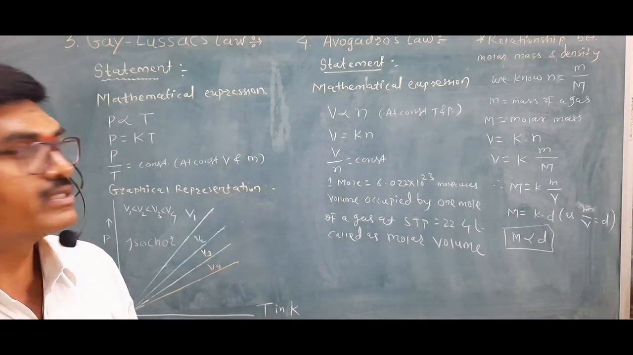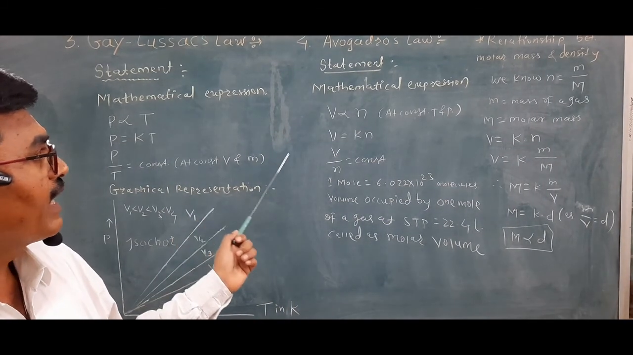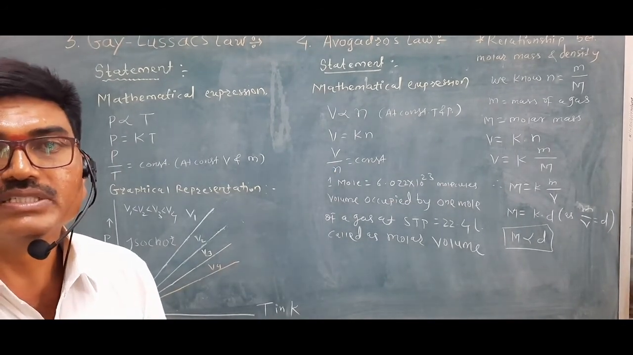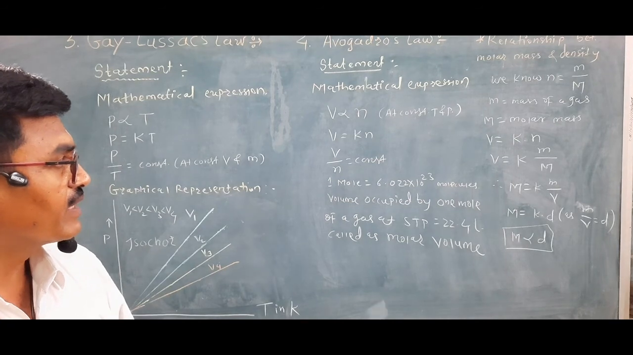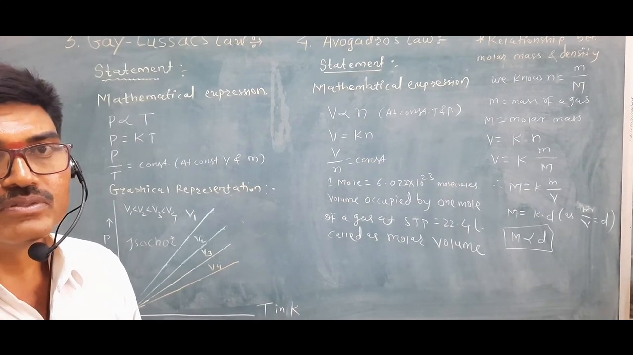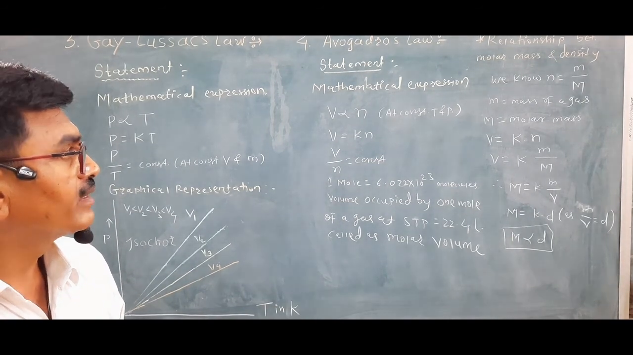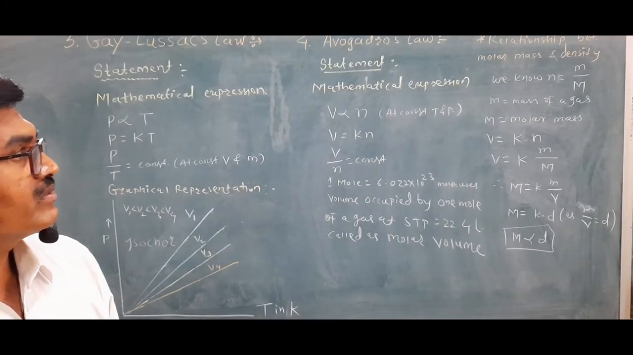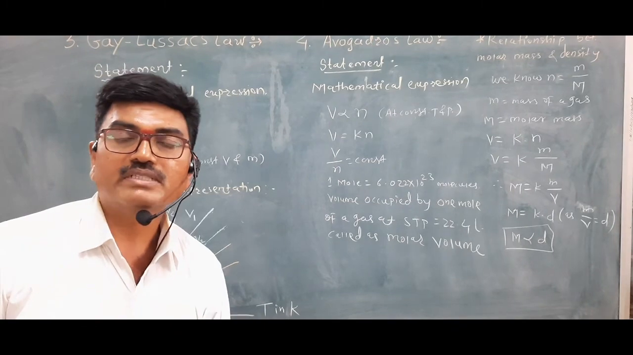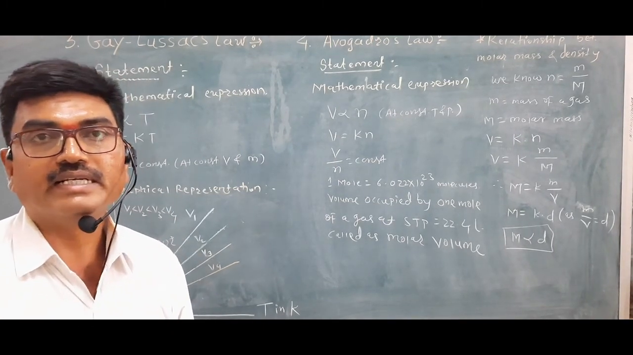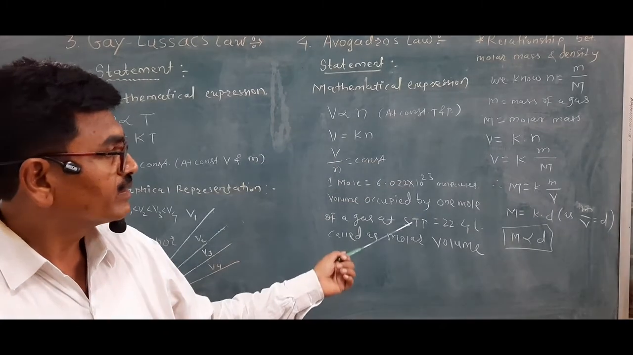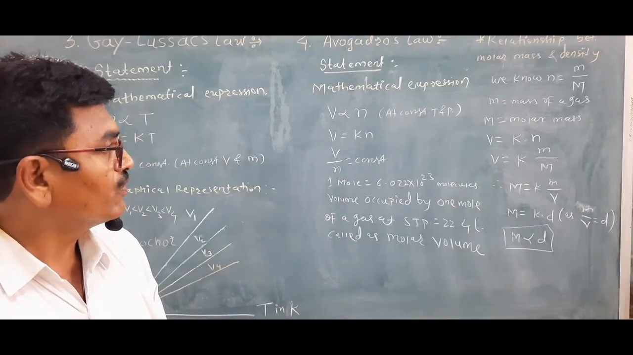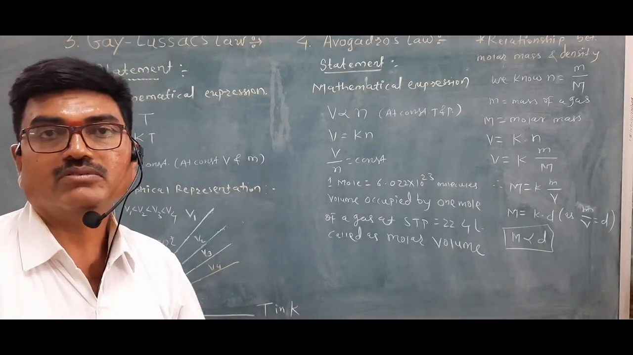So these are the two laws, Gay-Lussac's law and Avogadro's law, and the relationship between molar mass and density. There are a few numericals based on this, so try to solve them. If you have any difficulty, you can ask. These are simple laws, but they are very useful while studying the chapters of 12th standard, so one should know all these basic things.